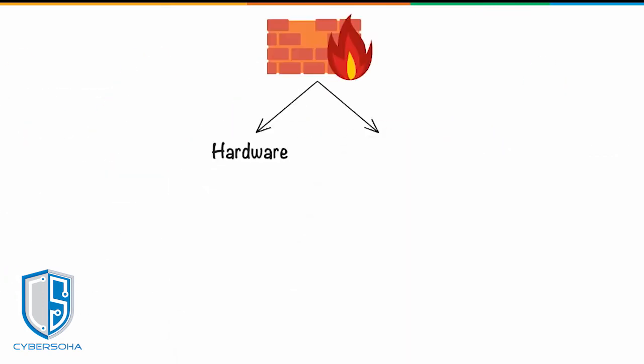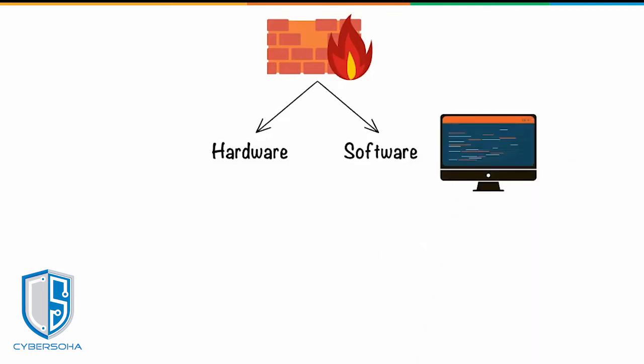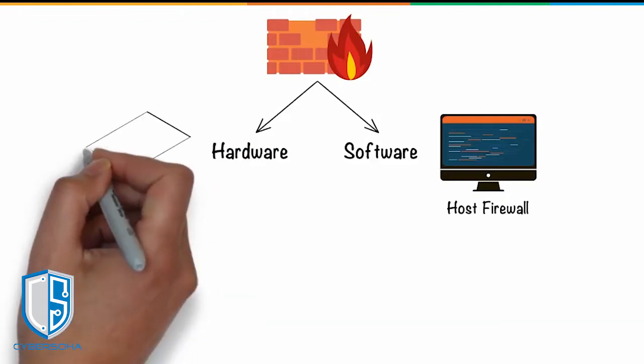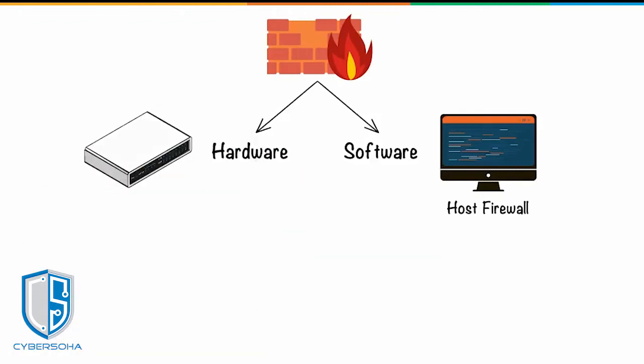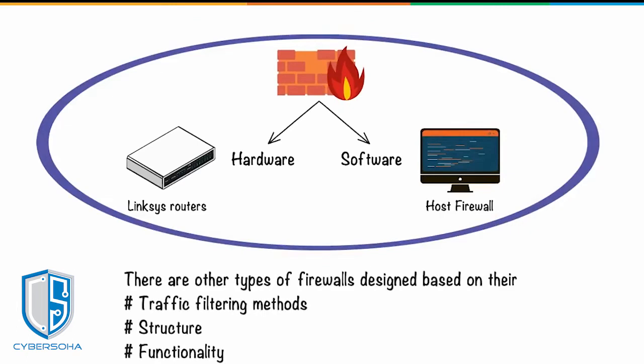Firewalls can either be hardware or software. Software firewalls are programs installed on each computer. This is also called a host firewall. Meanwhile, hardware firewalls are equipment that is established between the gateway and your network. Linksys routers are a good example of a hardware firewall. Besides this, there are other types of firewalls designed based on their traffic filtering methods, structure, and functionality.